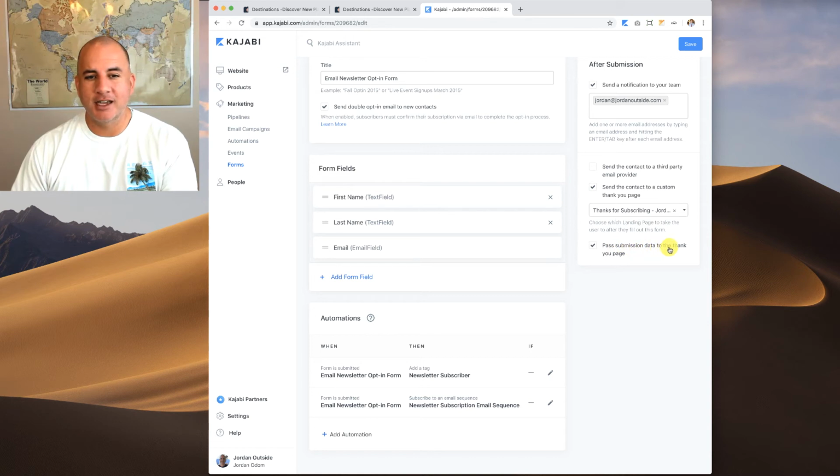So I built that thank you page and send them to that. And I want to pass submission data to the thank you page. So if I want to customize it, I've got their name. I could put in their name on the thank you page. Because this is all integrated under one platform, it allows all that information to pass through from page to page, which is really cool.